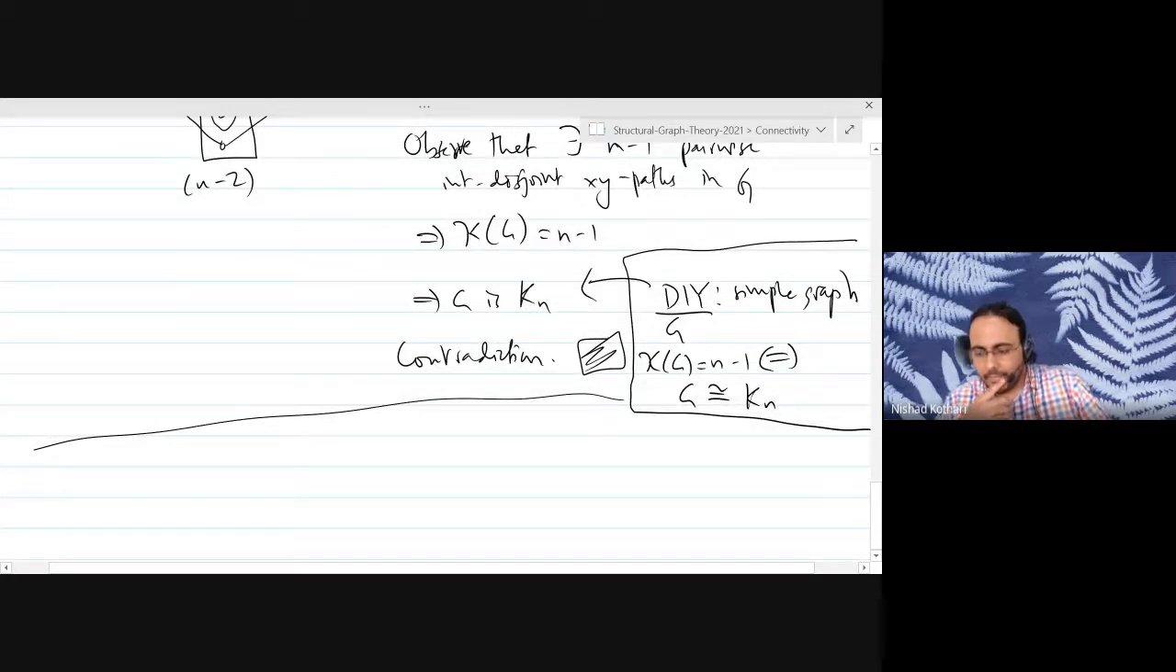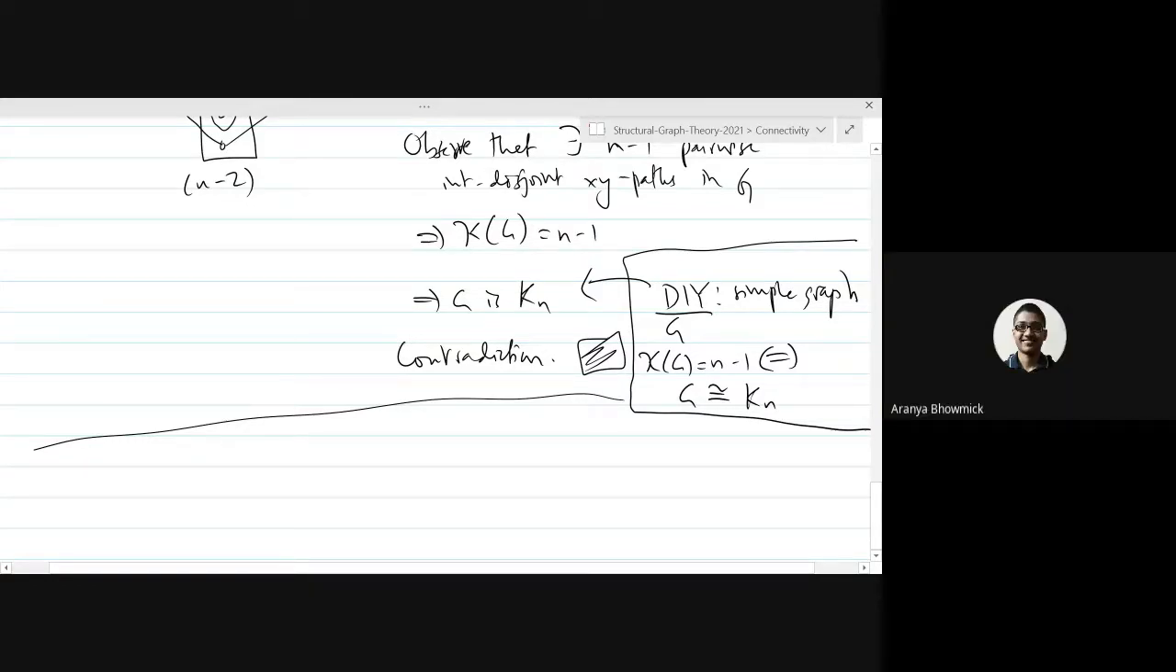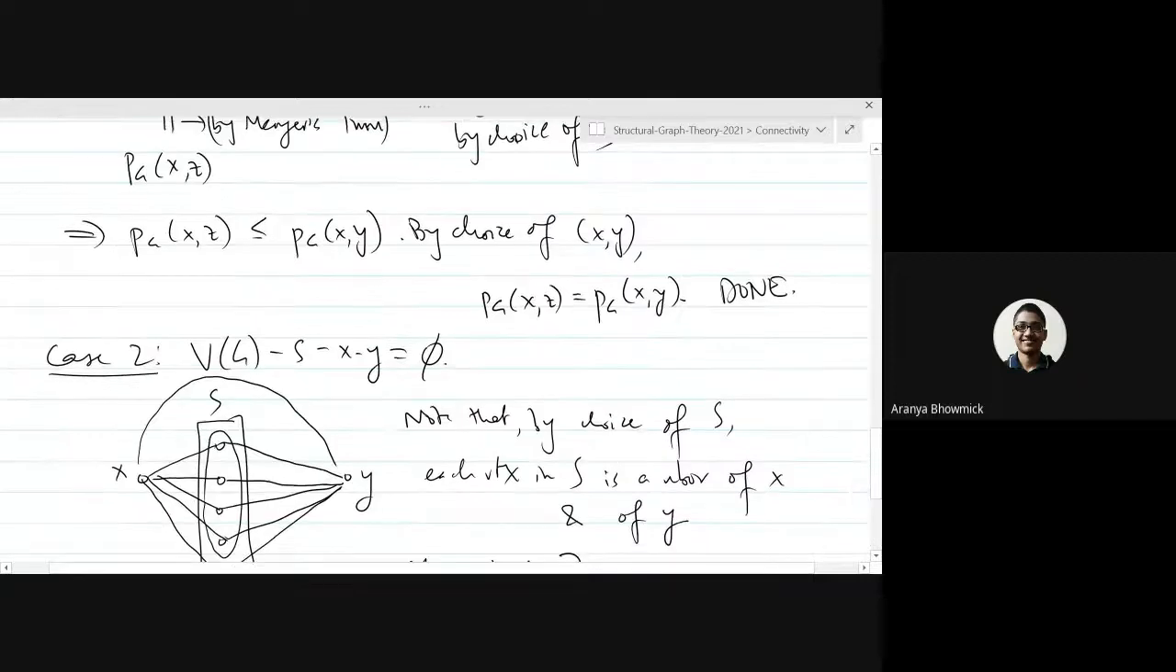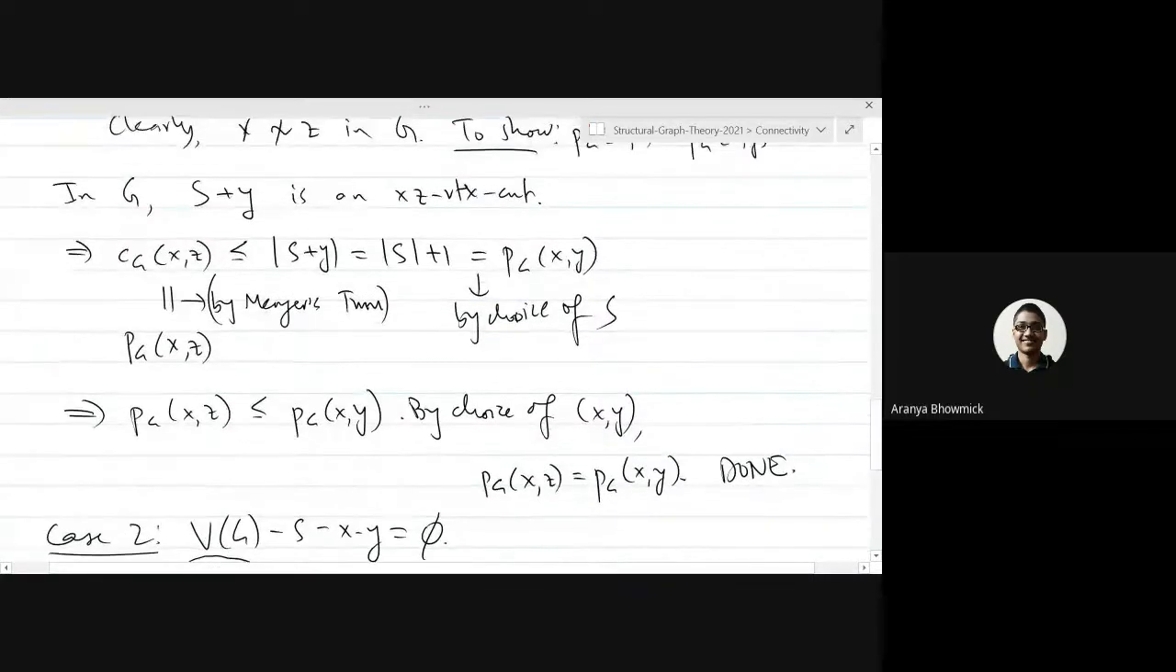Okay. So are there any questions or concerns about how we proved this theorem of Whitney? Sir, can we just once again scroll up the page to the end of case one? I just want to see it. Yeah, sure.